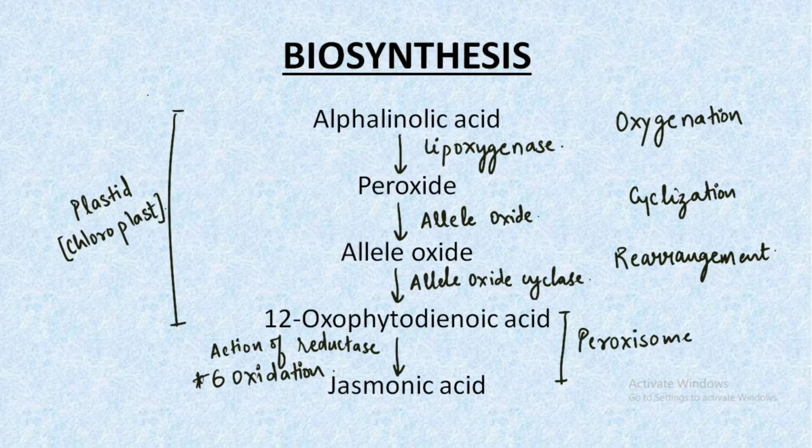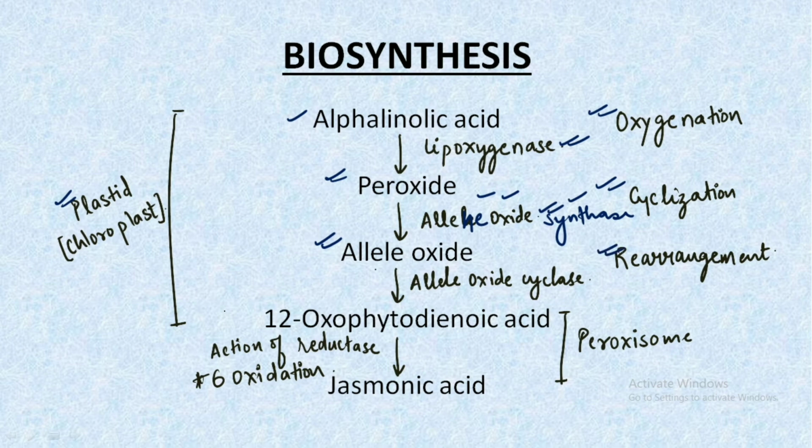Let's understand about the biosynthesis now. Initially we have alpha linolenic acid as a precursor molecule, and this in the plastids gets converted into the peroxide, where an oxygenation reaction takes place with the help of an enzyme known as lipoxygenase. Then the peroxide gets converted into allene oxide. In this step a cyclization occurs in the presence of the enzyme allene oxide synthase, and this allene oxide leads to the rearrangement and forms